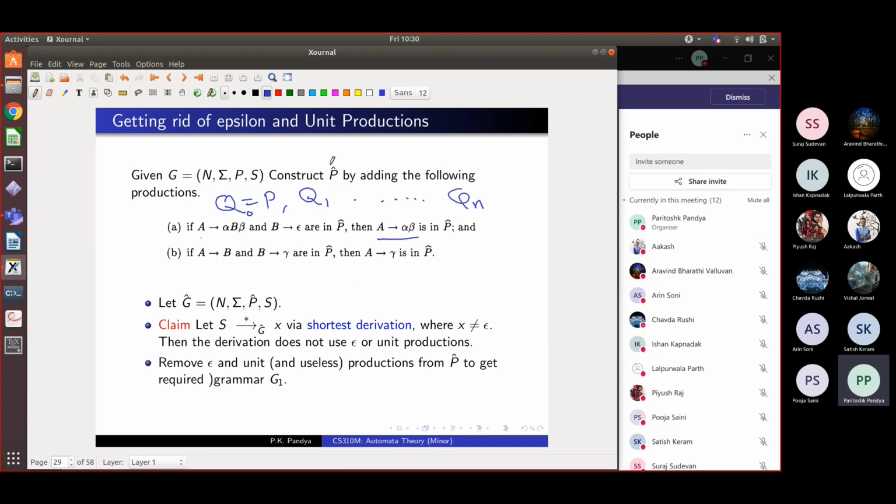We will take an example, right? So given this original set of rules, we have got this new set of rules P hat, and the resulting grammar we call G hat, N sigma P hat S, instead of N sigma P S. And the claim is that it will derive the same set of strings as the original G. Because all the old rules are there, old strings will be derivable. But there are these new rules we have added, and the claim is that it does not add any extra words which can be derived, although you have added some rules. So first let's take an example of this construction.